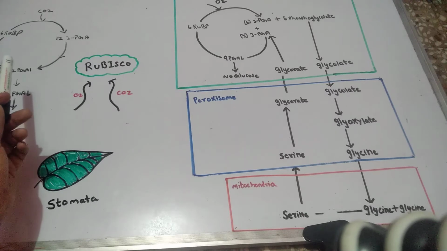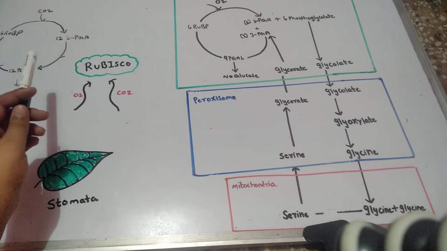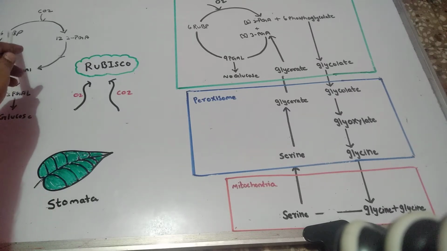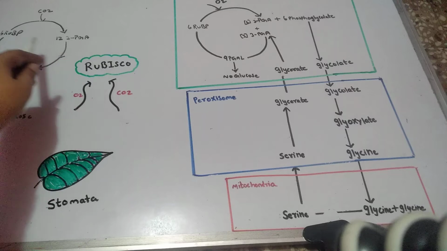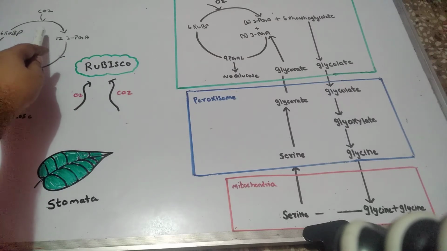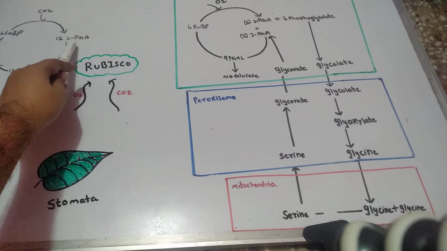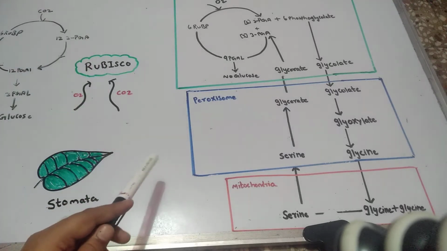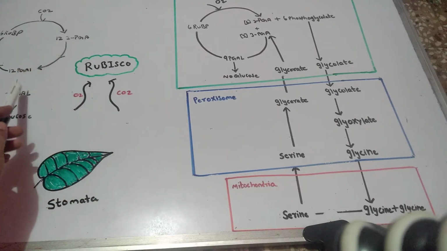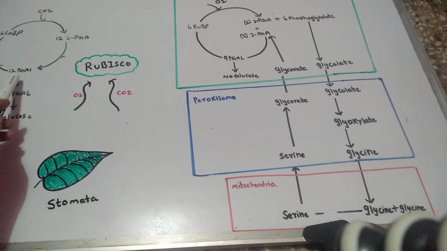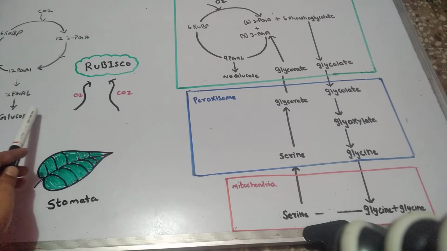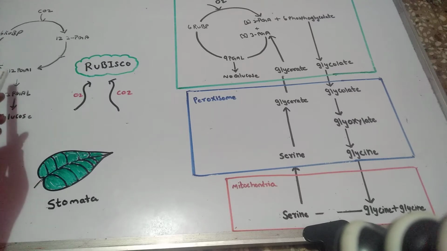The ribulose 1,5 bisphosphate molecule, with the help of the Rubisco enzyme, undergoes the carboxylation reaction, and there is formation of phosphoglycerate. From phosphoglycerate there is production of phosphoglyceraldehyde, and some of the phosphoglyceraldehyde is utilized in formation of glucose, and the other is utilized in regeneration of ribulose bisphosphate. Okay, so this is the overall functioning of the Calvin cycle.